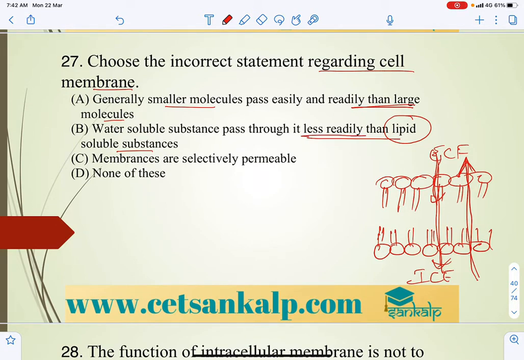It is very difficult, because the membrane mainly helps lipid soluble substances to pass through it rather than water. So this is the incorrect statement. Membranes are selectively permeable, that is what we can say. Only some substances, or nutrients, get transported.